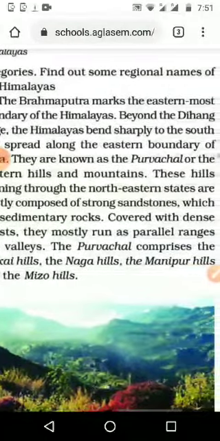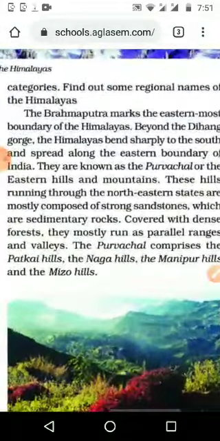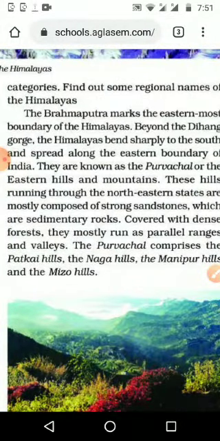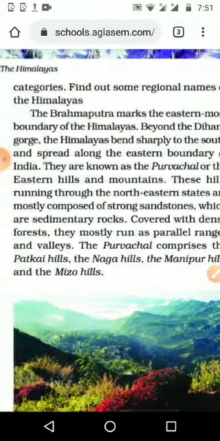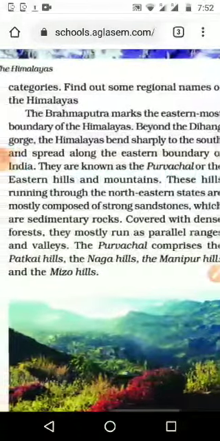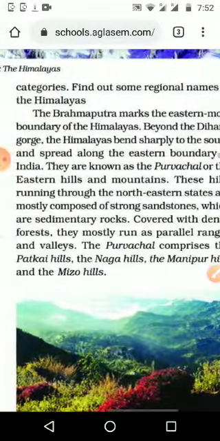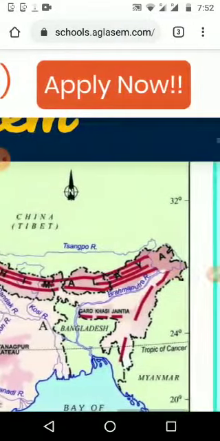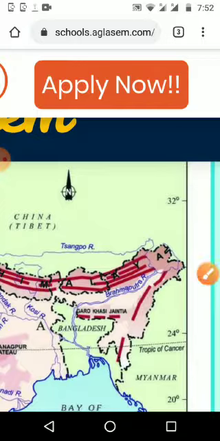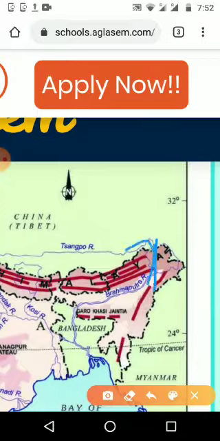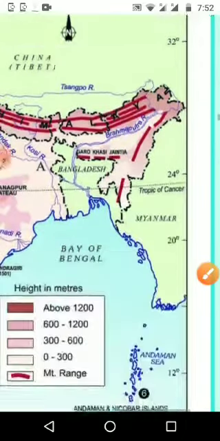Okay, let us read and understand some more things. The Brahmaputra marks the easternmost boundary of the Himalaya beyond the Dihang Gorge. We can see that one in the map. Here where the Brahmaputra is coming inside, this is the Dihang Gorge. In that area is the last part of Himalaya. The Himalayan ranges end there lengthwise.